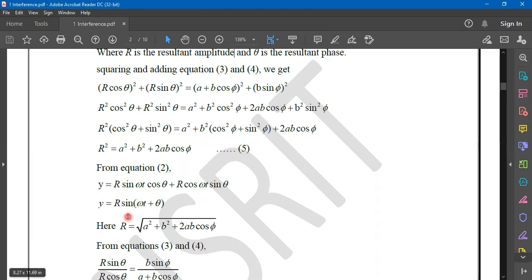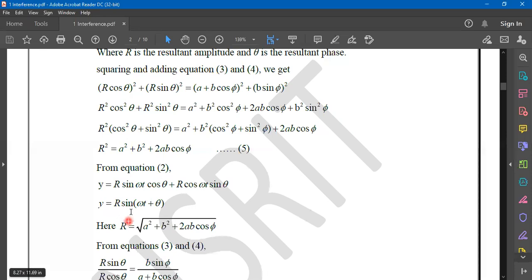And of course, you know the value of R here. Already you have R square here. So if you know R square, you can calculate R. R becomes square root of a square plus b square plus 2ab cos phi. You can substitute the R value in this equation if you want.